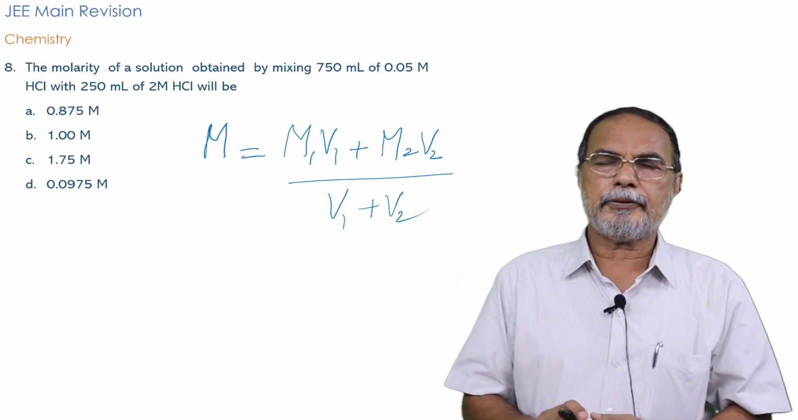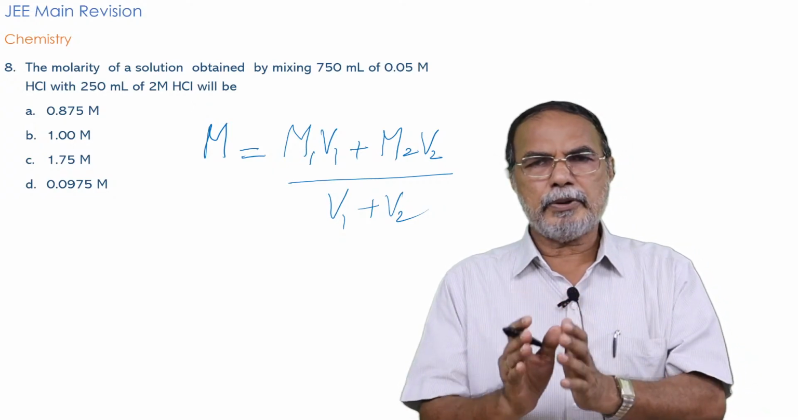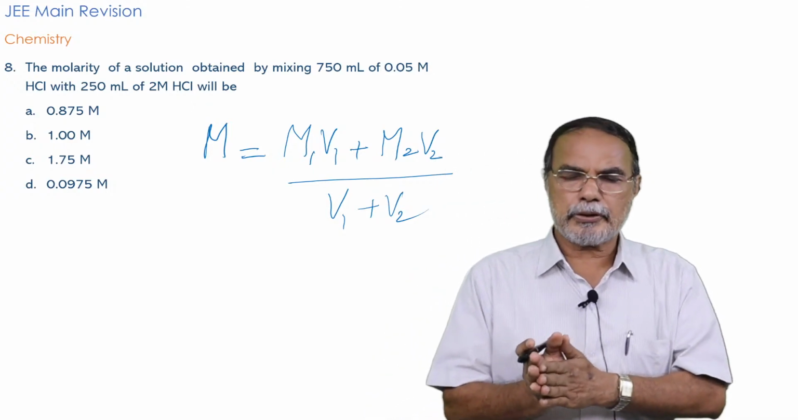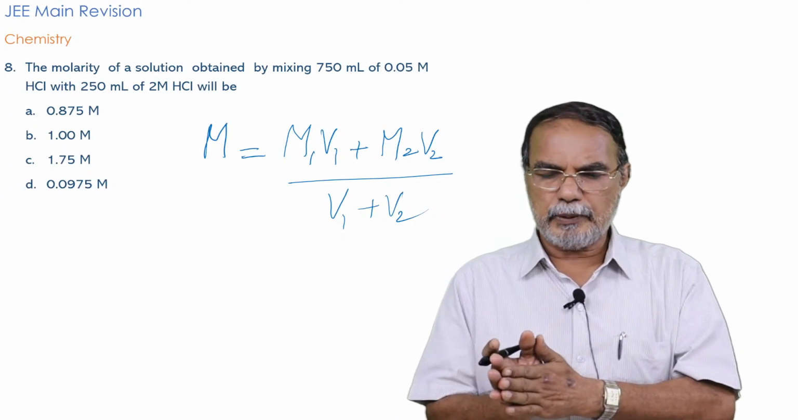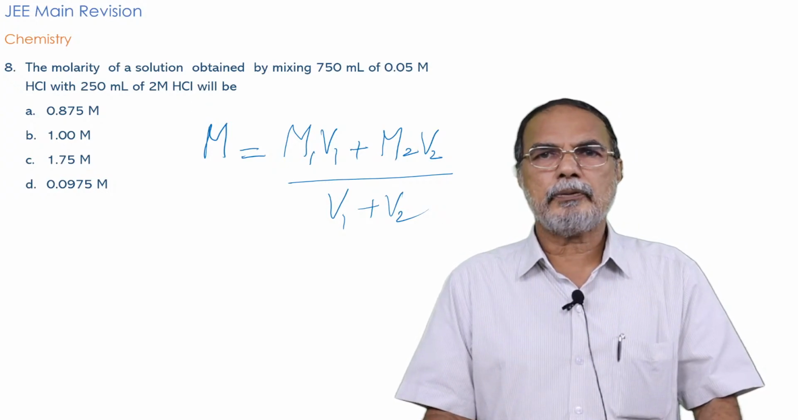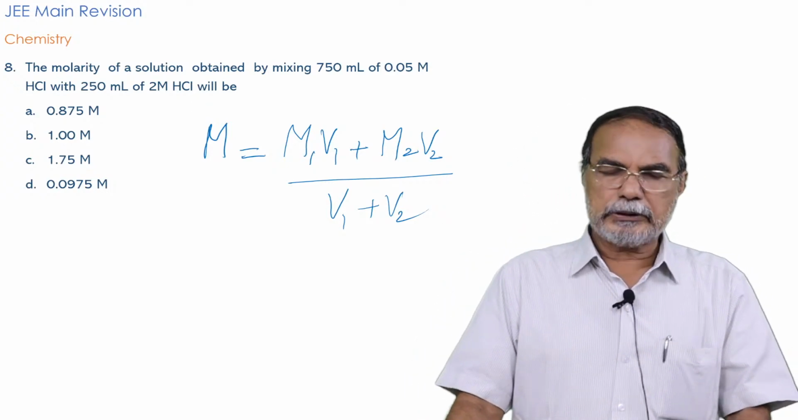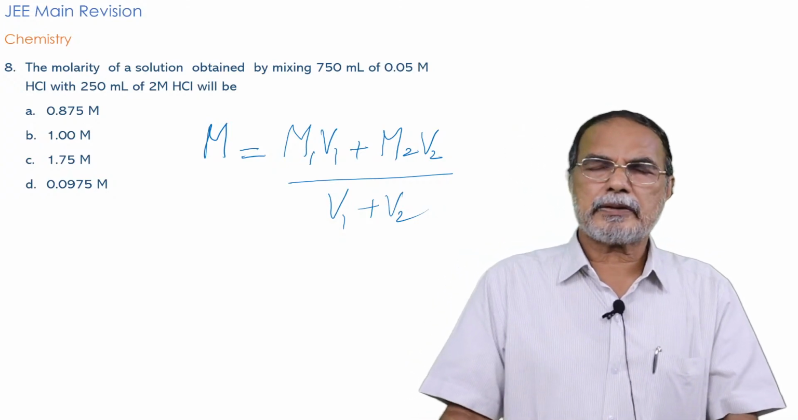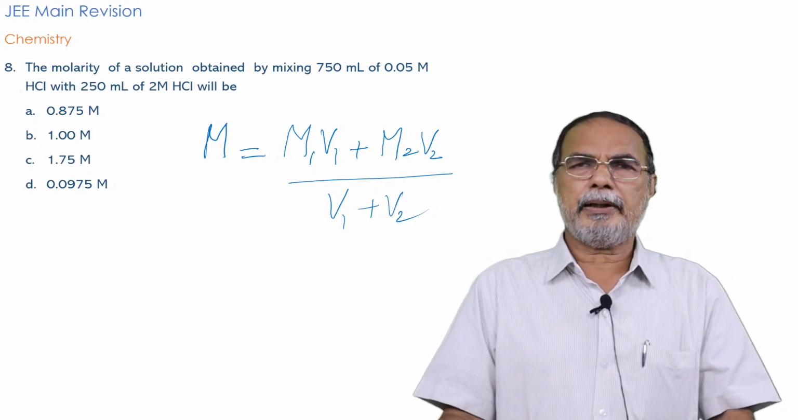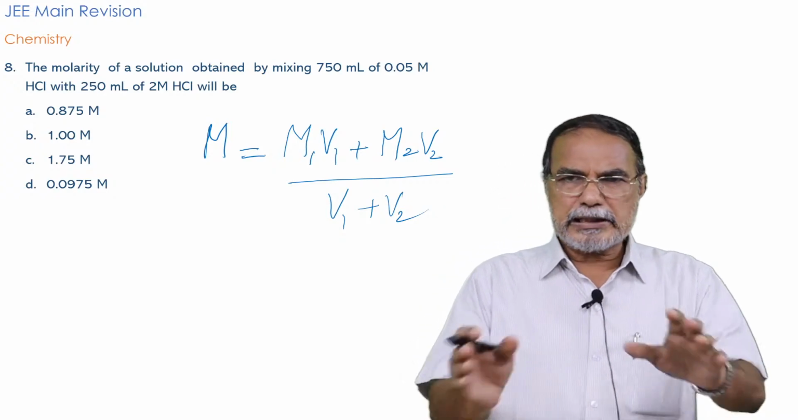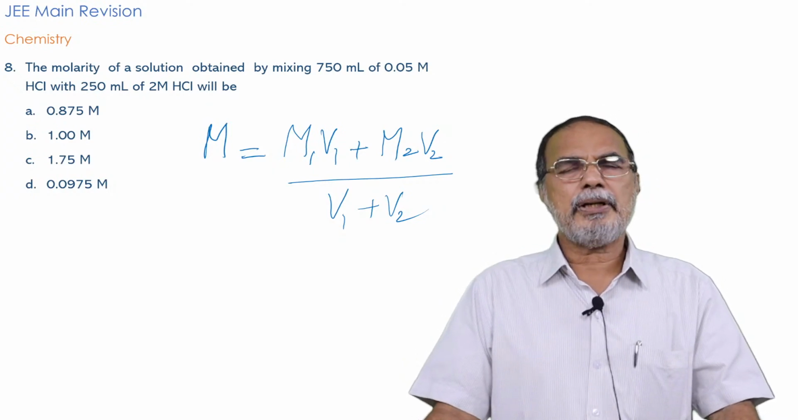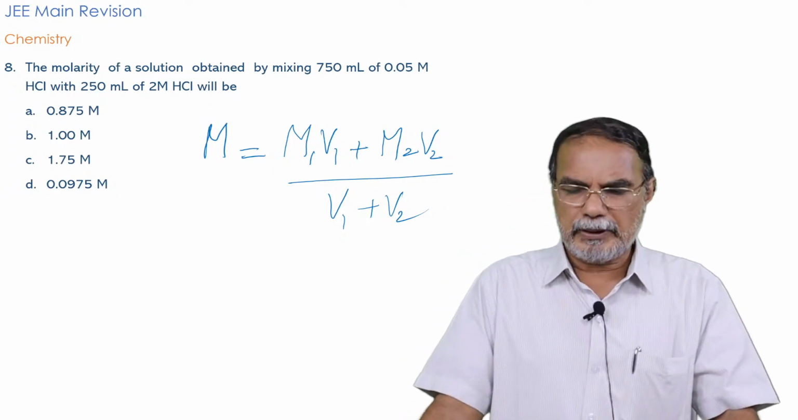M1 is the molarity of the first solution, and V1 is the volume of the first solution. M2 is the molarity of the second solution, and V2 is the volume of the second solution. Then the resultant molarity is given by M1 V1 plus M2 V2 divided by V1 plus V2. Here both are HCl, both are monobasic acids, so there is no confusion about molarity, normality, etc. For HCl, molarity and normality are the same. So you need not worry about the equivalence and all that. Here you can straightaway apply the relation.